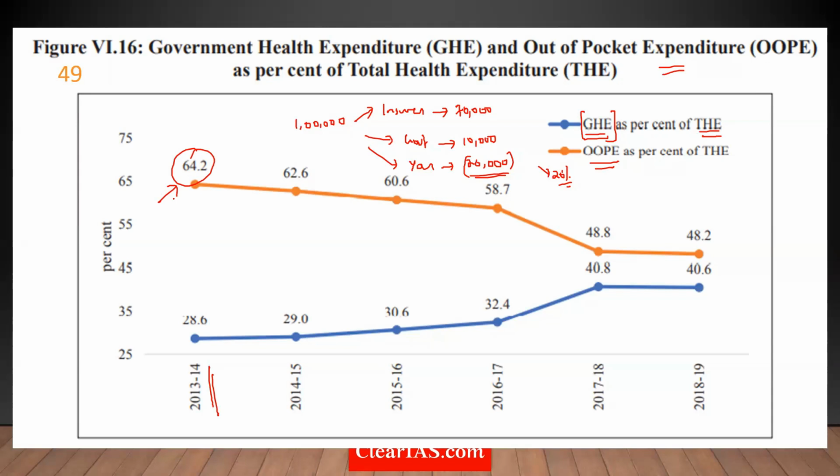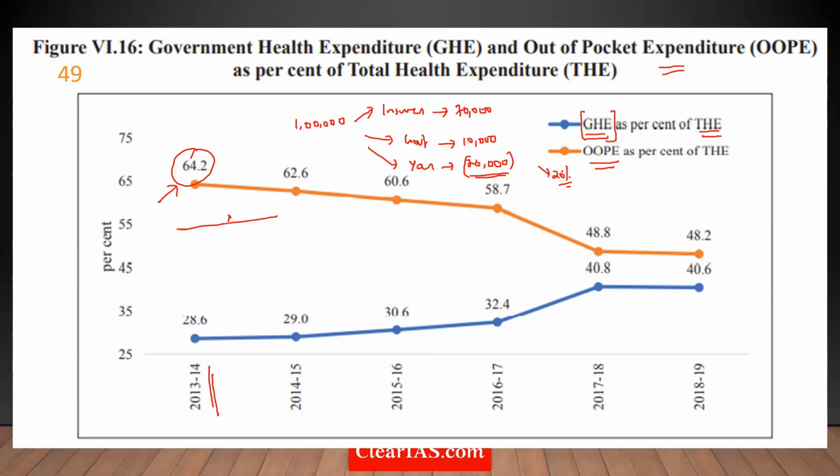Why do you call it catastrophic health expenditure? Because there are many households in India who live just about the poverty line. Suppose this is your poverty line, they live just above it. They are barely on subsidies. Suppose if they are out of a job for 1 week or maybe 2-3 days, they go below the poverty line. That's how dire the situation is.